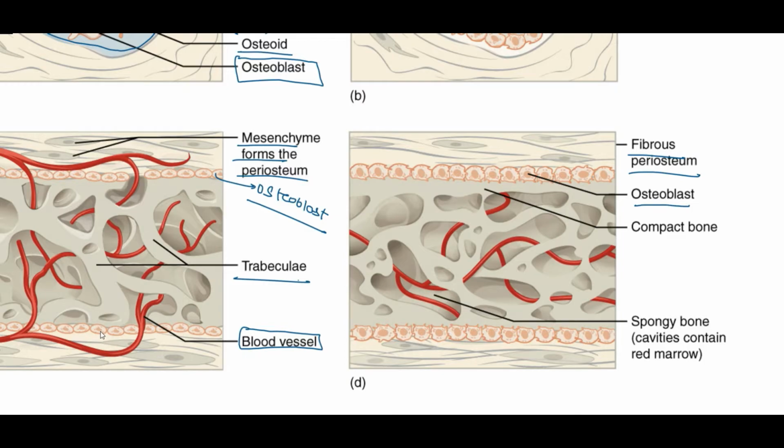and beneath it we have the presence of the compact bone. Now, the compact bone is devoid of the cavities which are present in the case of the spongy bone or the trabeculated bone. Further, during the development of the bone, the spongy bone would also provide some space for the development of the red bone marrow, as we have seen in the region of the epiphysis.